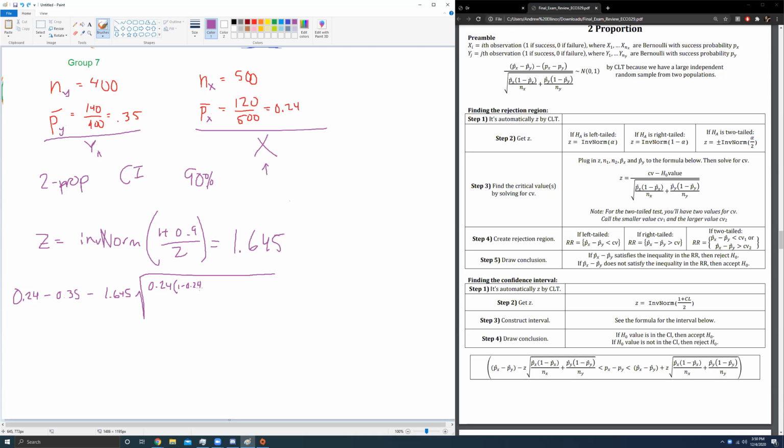Over 500, plus 0.35 times 1 minus 0.35, all divided by our sample size here of 400. Less than px minus py, less than, and then I'm going to copy the same thing because I'm lazy.